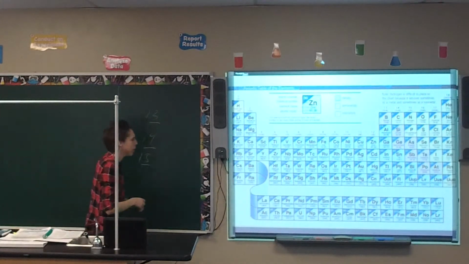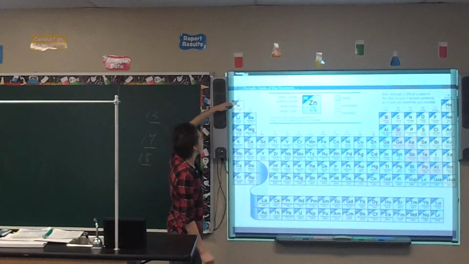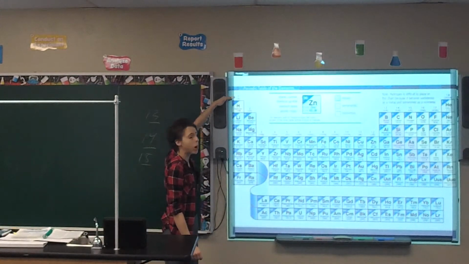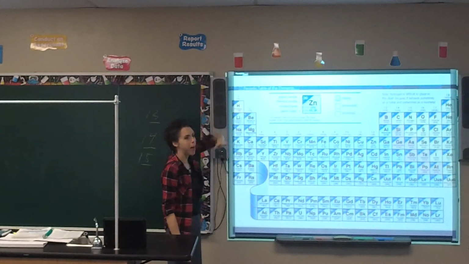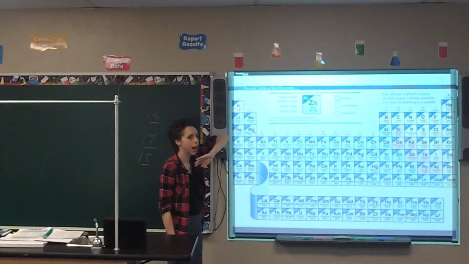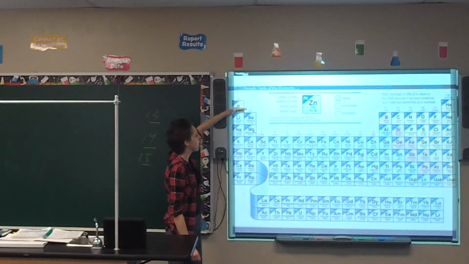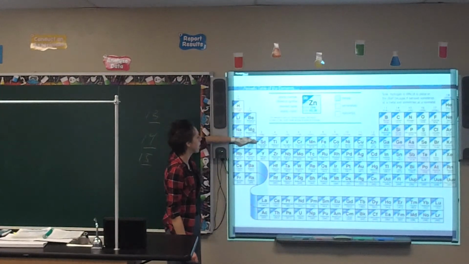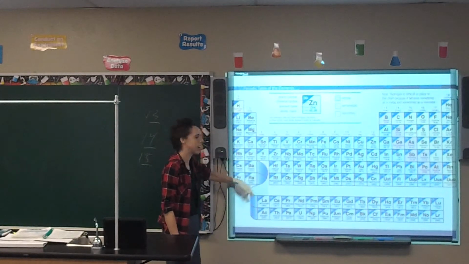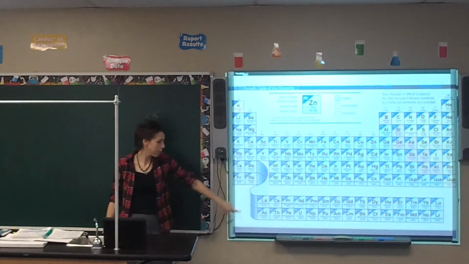Yeah, each row is called a period. So, looking at the top, this would be period 1, period 2, period 3. So it starts at the top and goes down. It's the back and forth line, so left and right. So you have period 1, period 2, period 3, period 4, period 5, period 6, period 7. So that's the idea behind it. Let's talk about these a little bit.